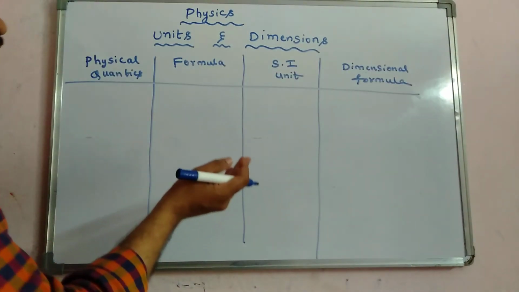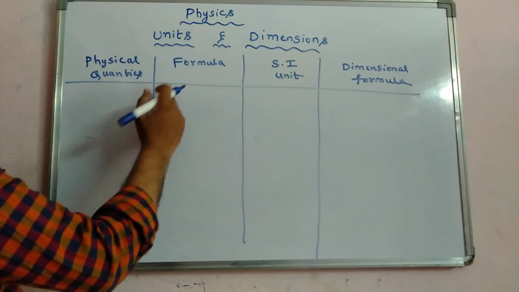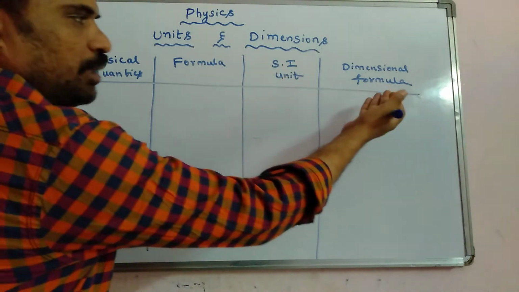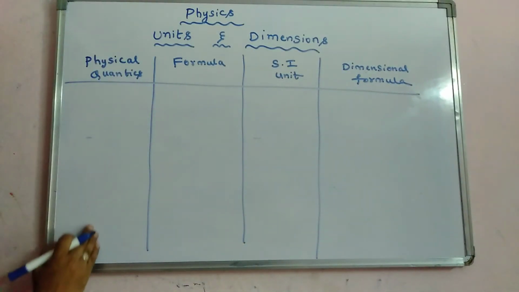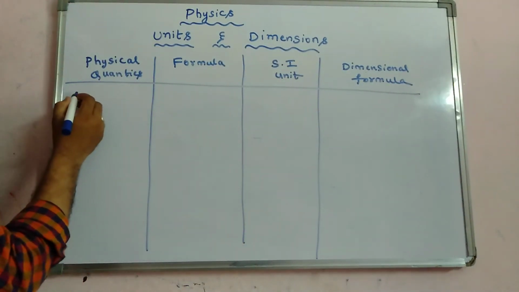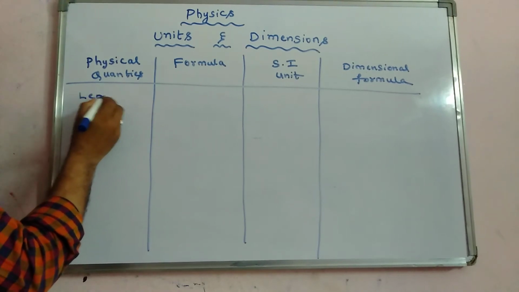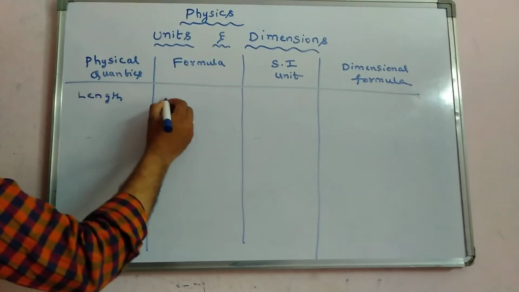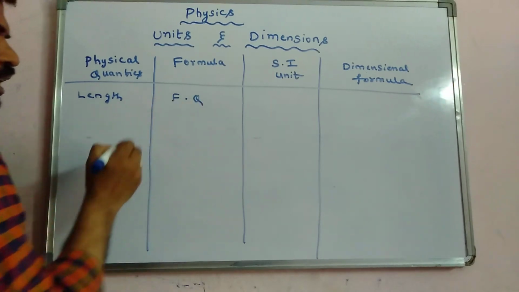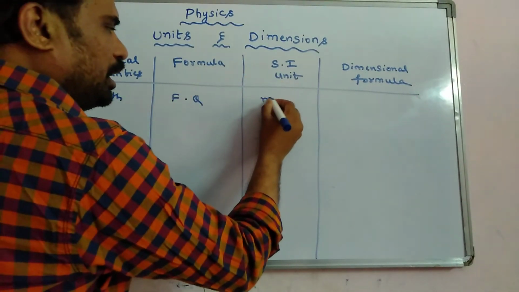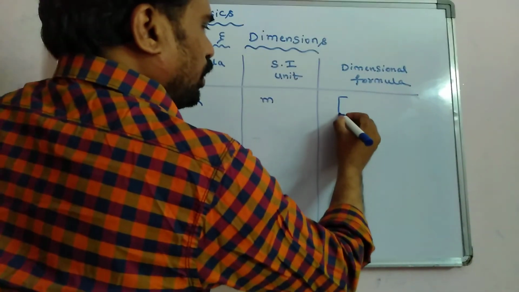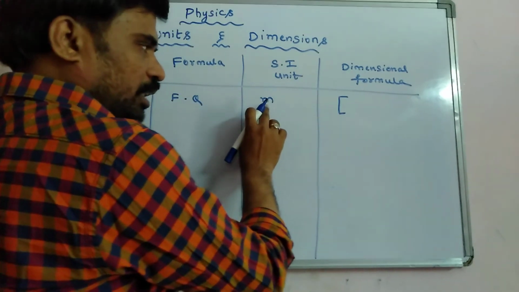Now let us learn how to write the formula, SI unit and dimensional formula for some physical quantities. Let us start with length. For length there is no formula, it is a fundamental quantity and its unit is meter.